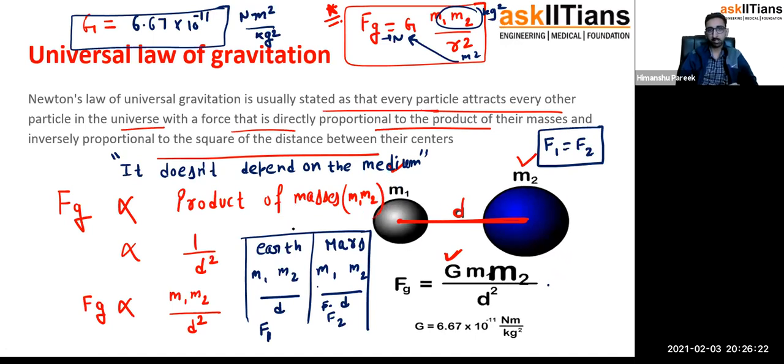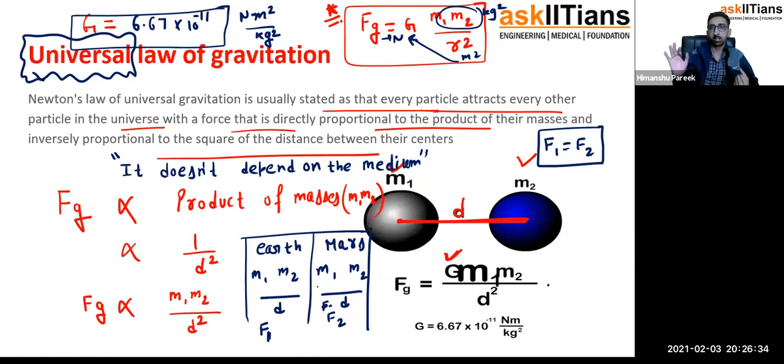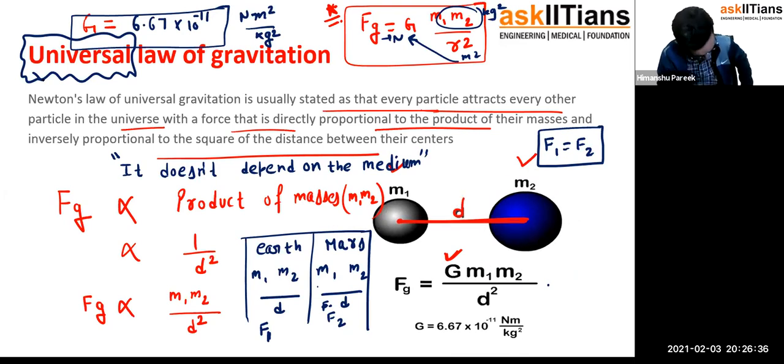The product of masses and the inverse square of distance. That's why it is called the universal law of gravitation. So always put stress on this term, universal. Everywhere in the universe, it is the same. You won't get different answers for two mass bodies separated by the distance d in different media, whether you keep them in oil, in water, or in air.